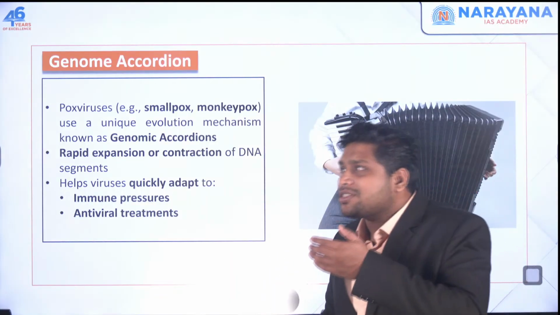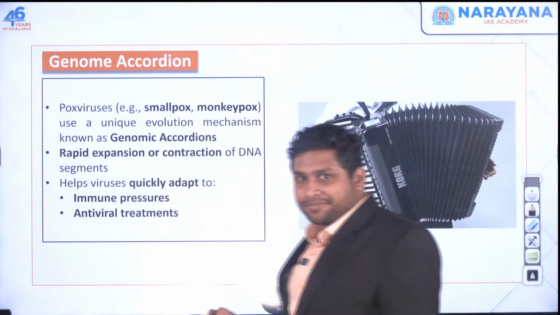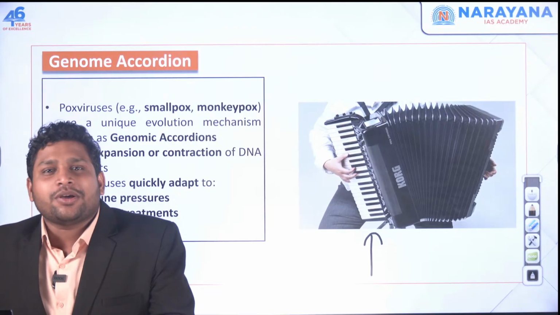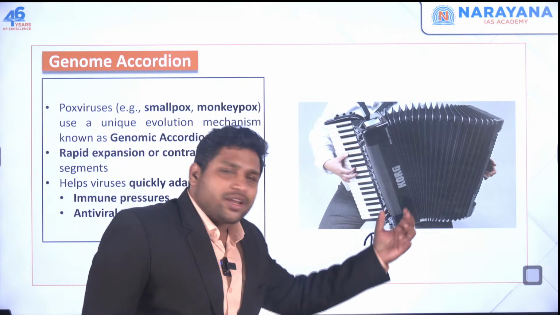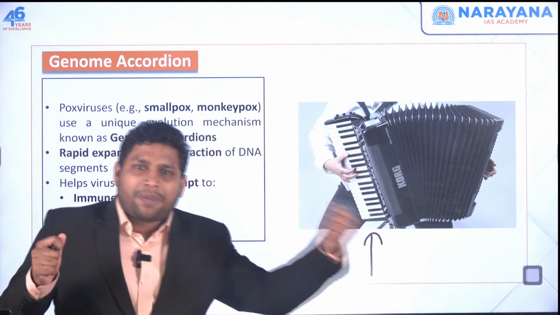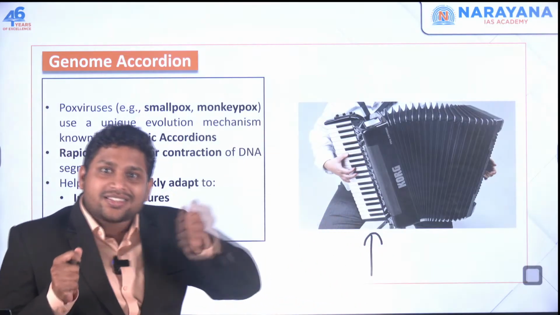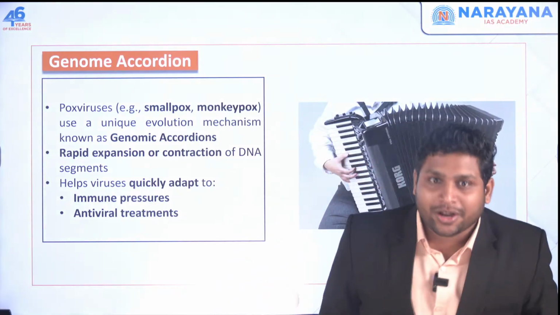First, understand what is accordion. Accordion is this device which you can see over here. This is your accordion instrument. You must have seen in any movie or videos, etc. So, what you do with this accordion is you expand it whenever you want to, you contract it whenever you want to. This thing is possible with this device or this instrument called accordion.